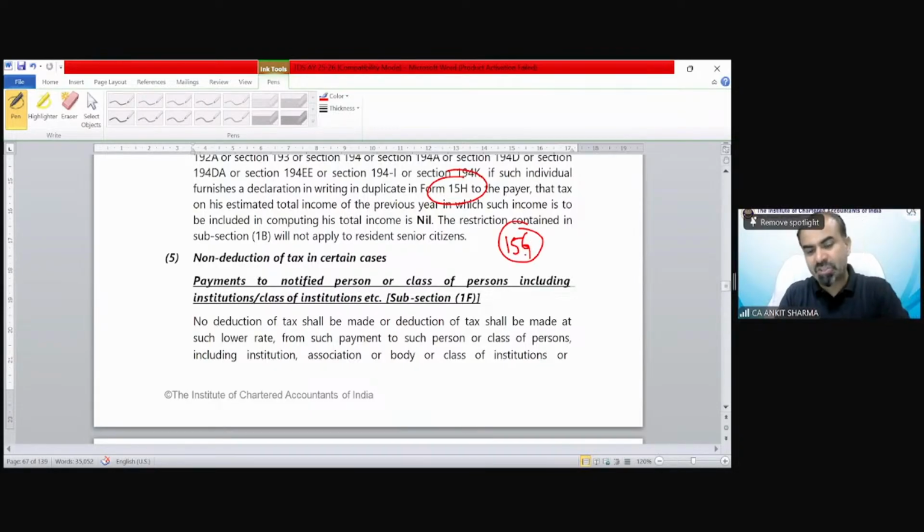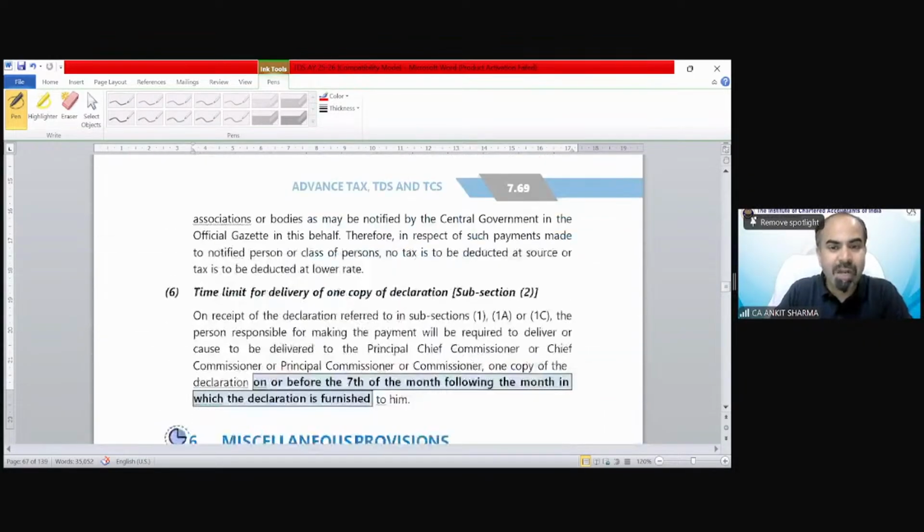On the basis of which, if it has been proved that I do not have any income chargeable to tax, or my income is not exceeding the basic exemption limit, in that case the TDS deduction could be stopped. But for that purpose, there is a specific process. You have to take the permission from that payer also, and that payer will inform the income tax department also.